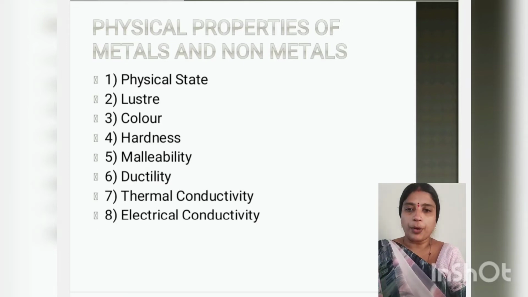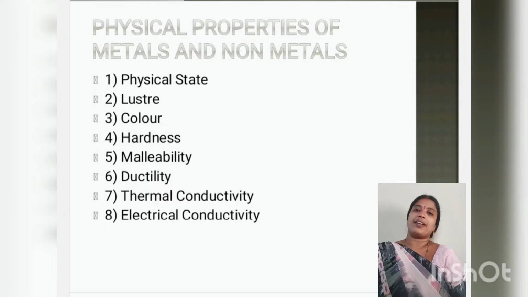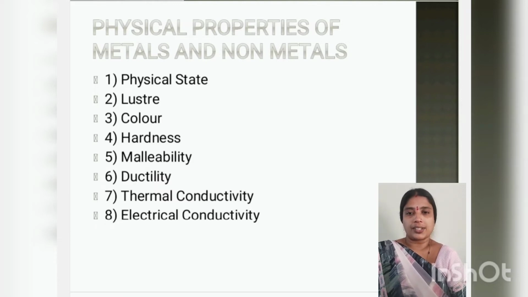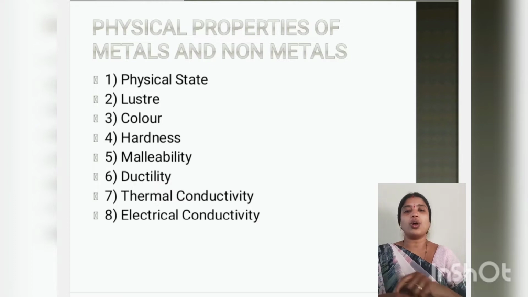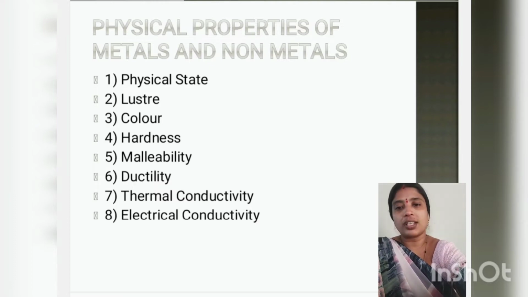The different physical properties of metals and non-metals are: physical state, which is the state of that particular substance; luster, which means shine; color, meaning what color these metals and non-metals generally possess; hardness, whether it is hard or soft; malleability, the ability to be beaten into thin sheets; ductility, the ability to be drawn into thin wires; thermal conductivity, whether a metal or non-metal can conduct heat; and electrical conductivity, whether it can conduct electricity.